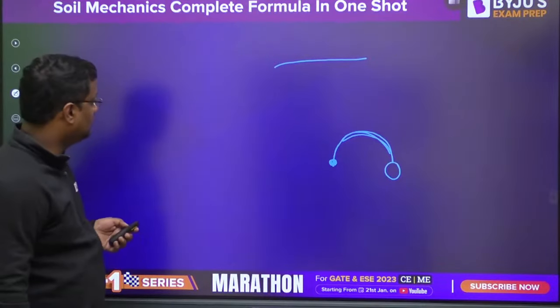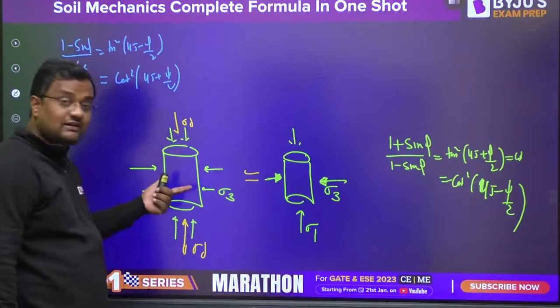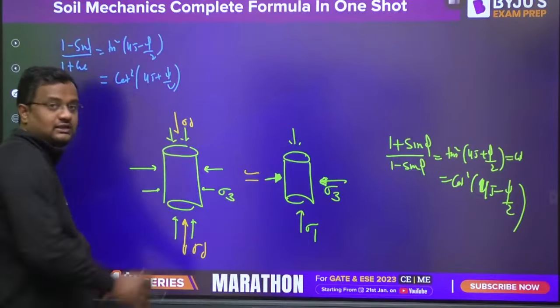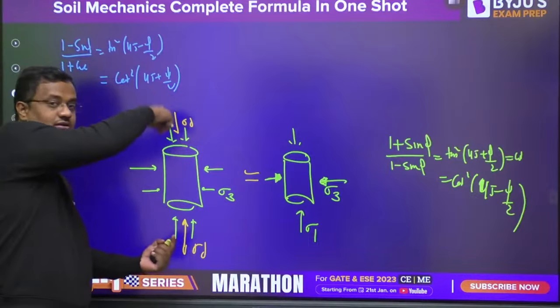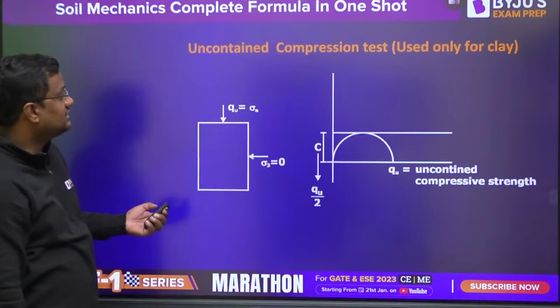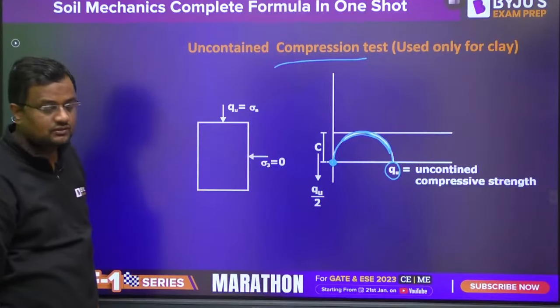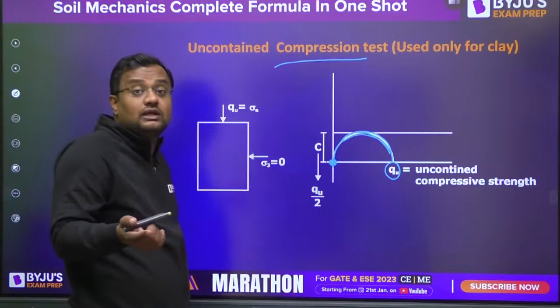As I told you, here there is no confinement, no confining stress, no sigma 3. Only sigma d is there. So whatever load is there for failing, that is the compression test. That means it is failing at this much compression. Okay, it is used for clay only.